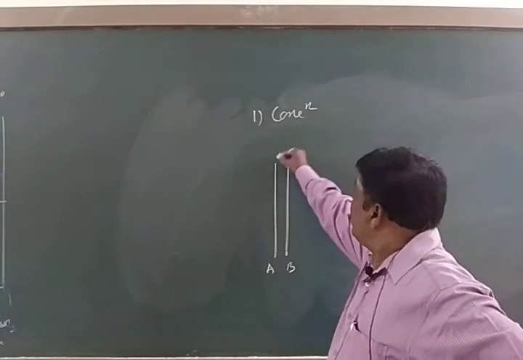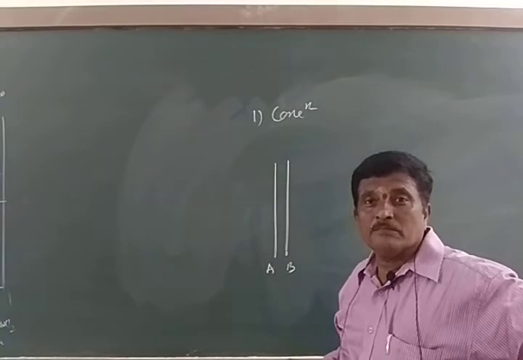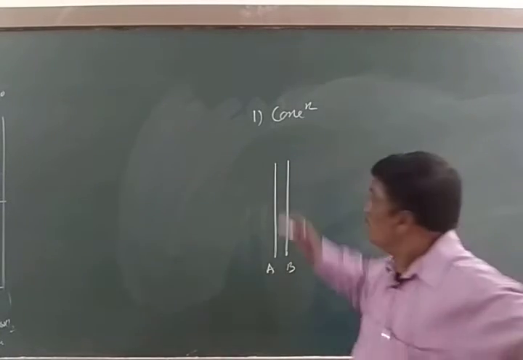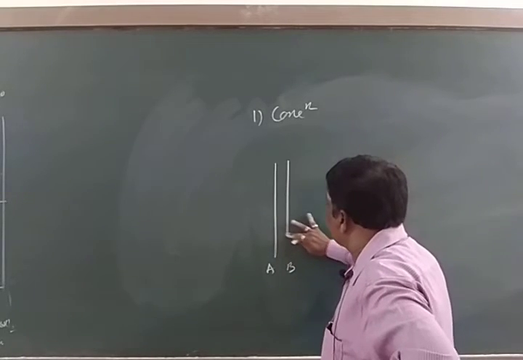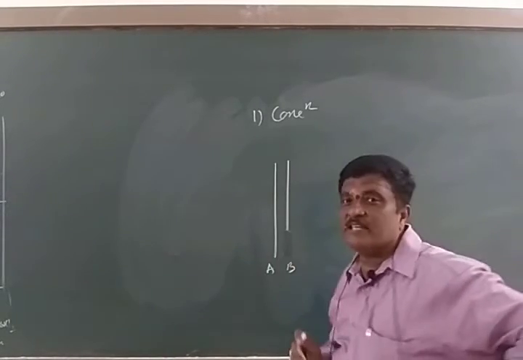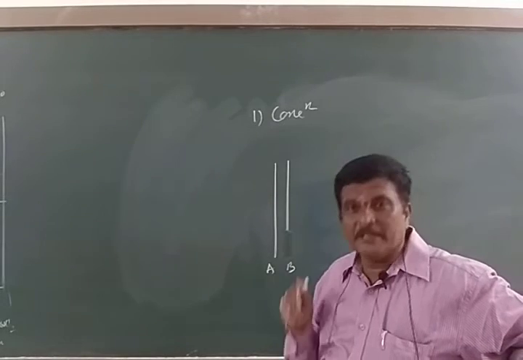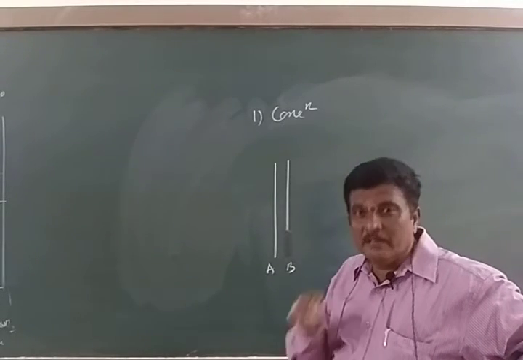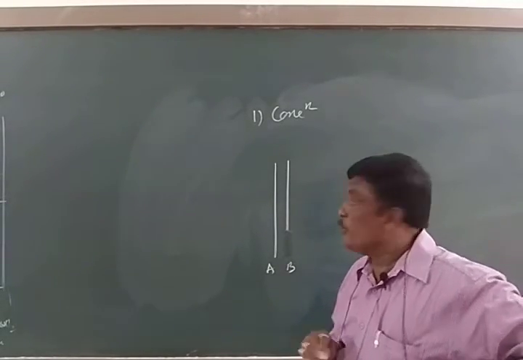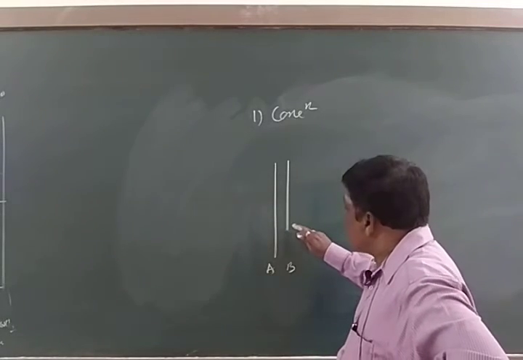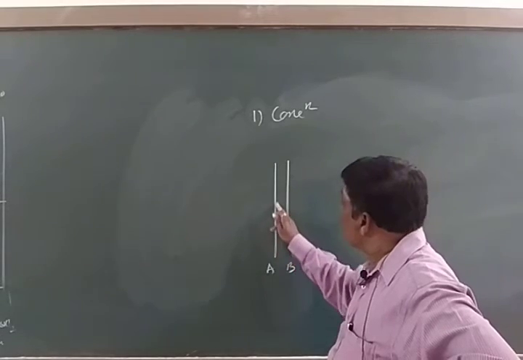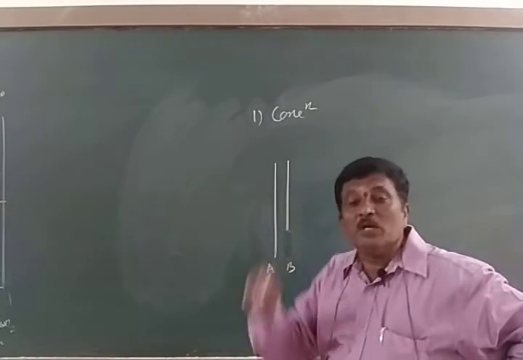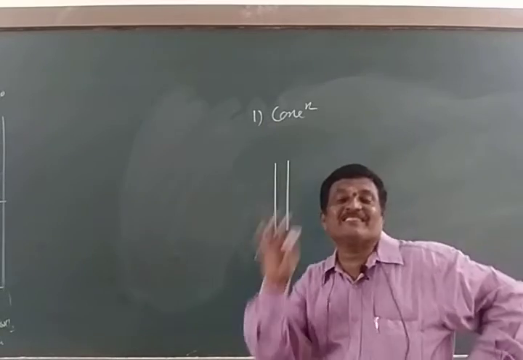Extend the length of A, or by decreasing the length of B, we can increase the length of A. It means in metallurgy also, if you decrease the percentage of gangue, you can increase the percentage of the valuable part called ore, and that is called concentration.